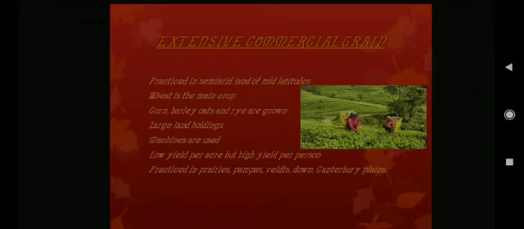The size of the farm is very large and often runs into hundreds of hectares. This is highly mechanized agriculture in which all operations from plowing to harvesting are done by machine. In this type of agriculture, yield per hectare is low, but yield per person is high, because it is highly mechanized. So very few people are engaged in this type of agriculture, so yield per person is very high.